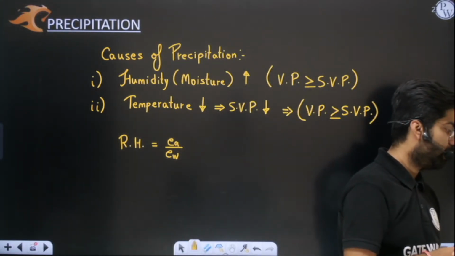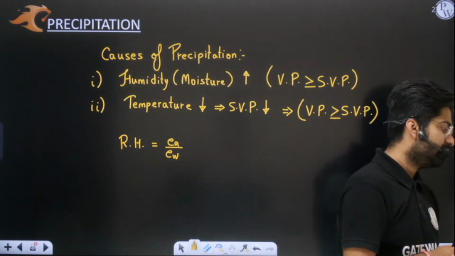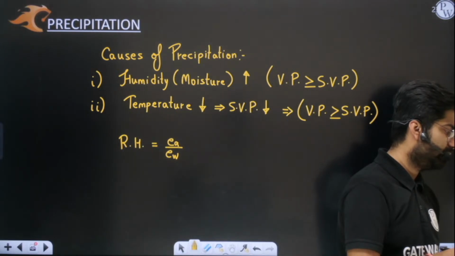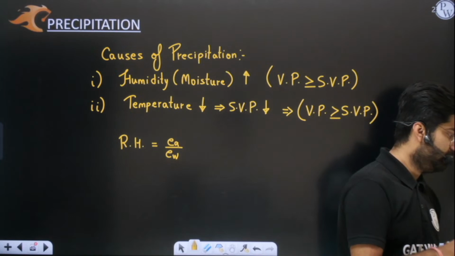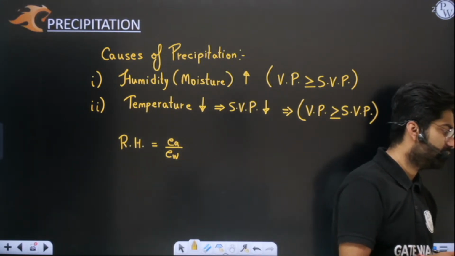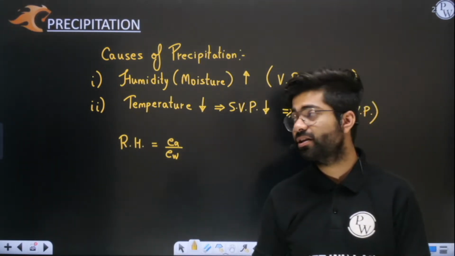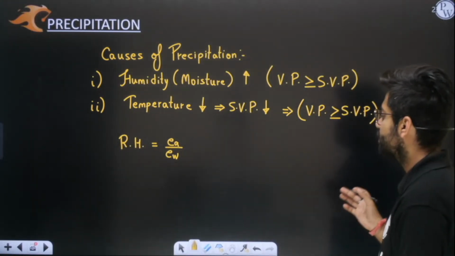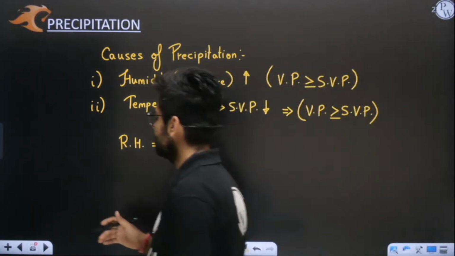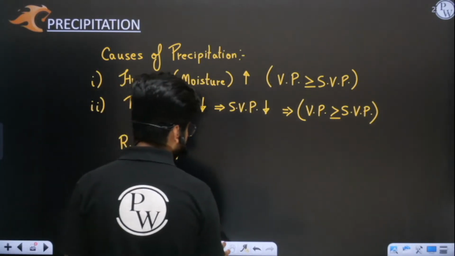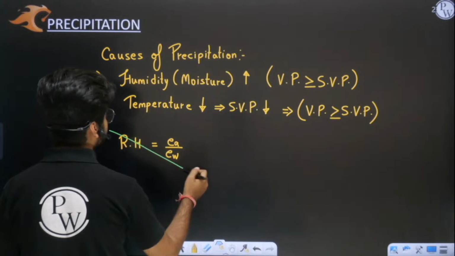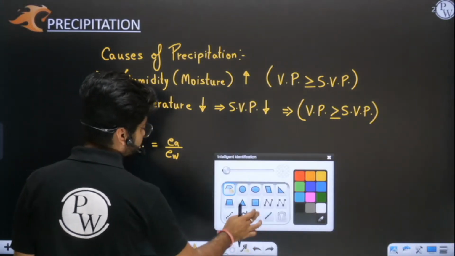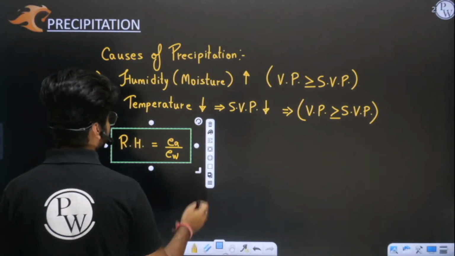But how to find actual vapor pressure? It's a method, there is no need to understand that. We are studying hydrology here, so stick to the basics only, which can be asked in exams. I'm already explaining too much, which is not required, so let's not dive that deep. So this is your relative humidity.